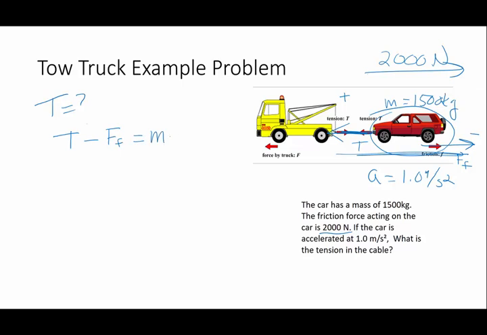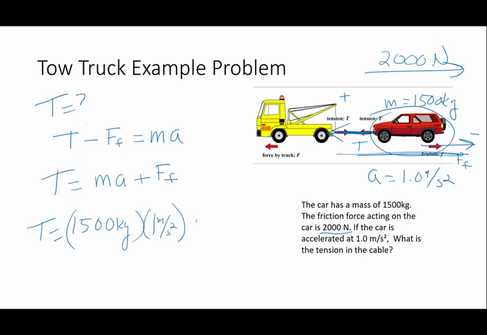They are going to make my mass accelerate. So I want to know what that tension is. It's going to be the mass times acceleration plus the force of friction when I move it to the other side. So it's going to be my 1,500 kilogram vehicle, the acceleration rate of 1 meter per second squared, plus that force of friction, which we were told is an additional 2,000 newtons. So the total tension in this string is going to be that 3,500 newtons.